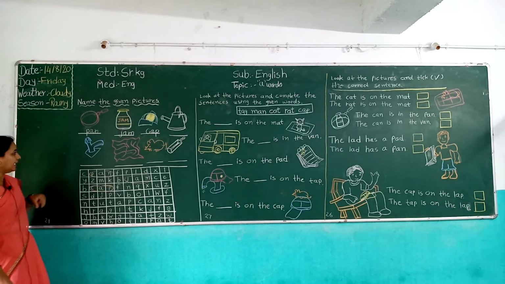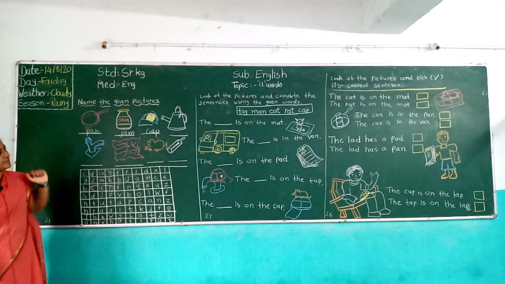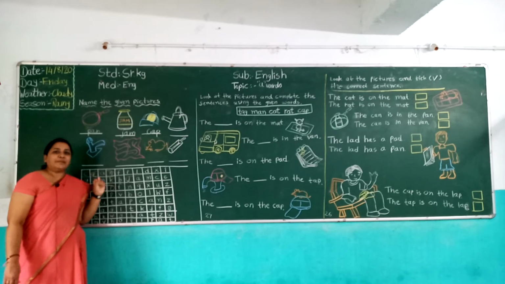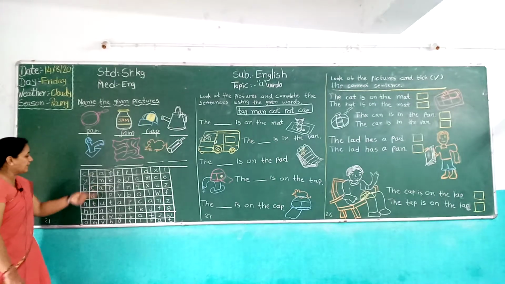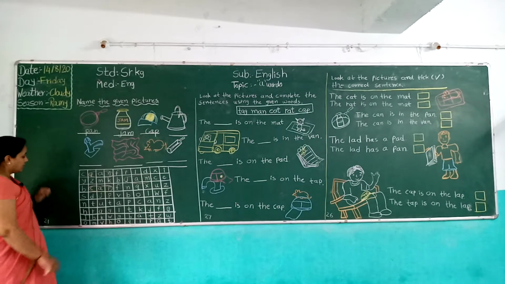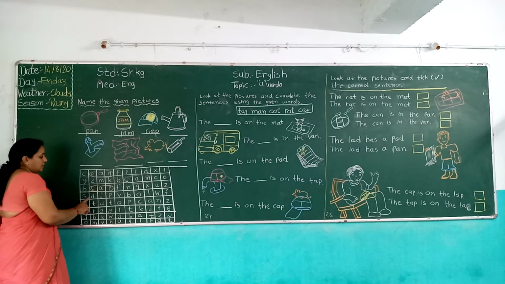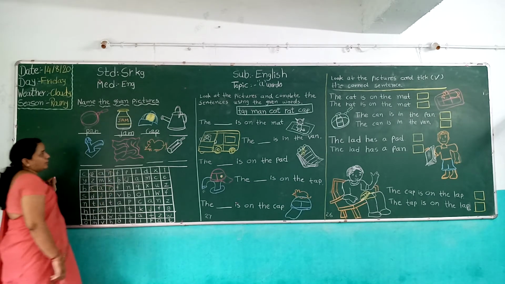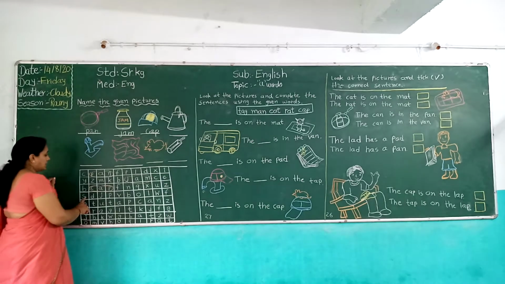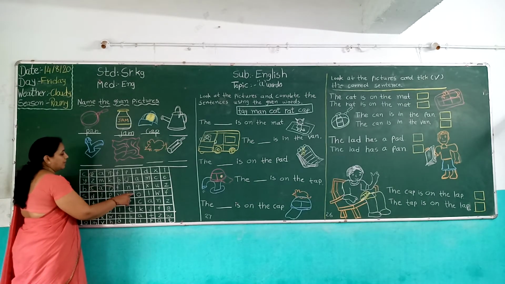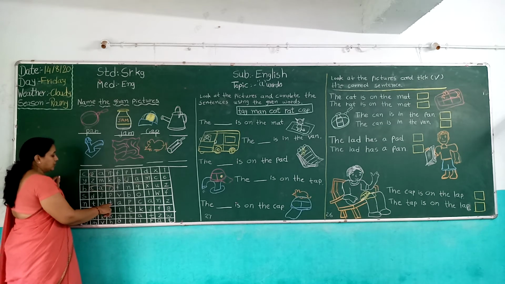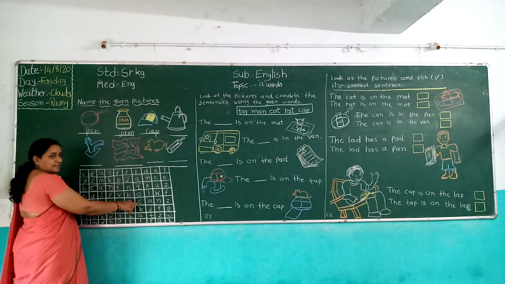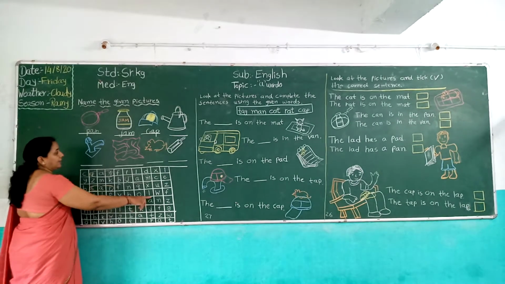Okay. Now children, which picture is this? It's a can picture. Now where is can? We find it in the fourth row, third. What is the first letter? N T U T A P. There is K. K and can.